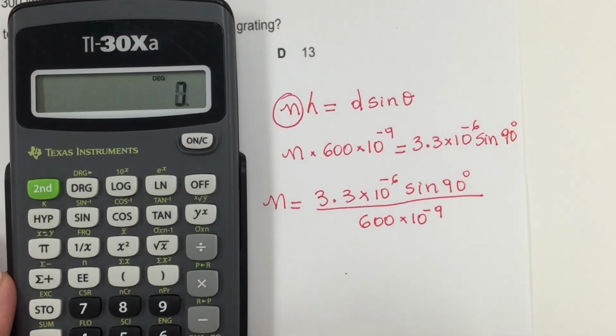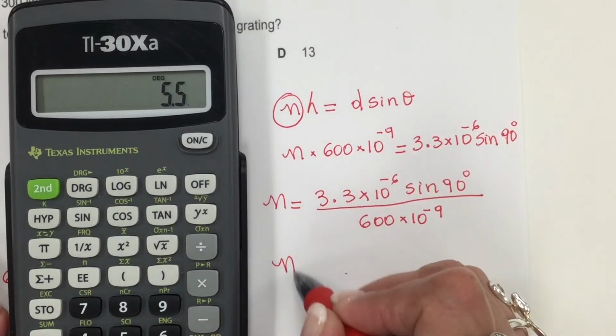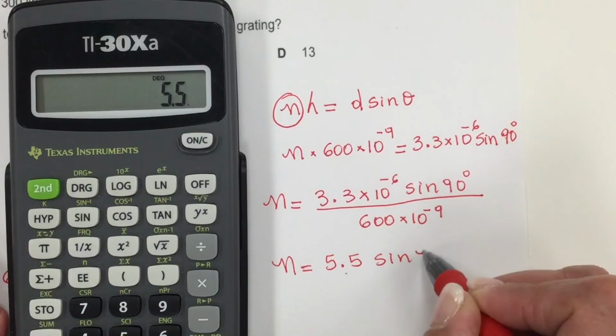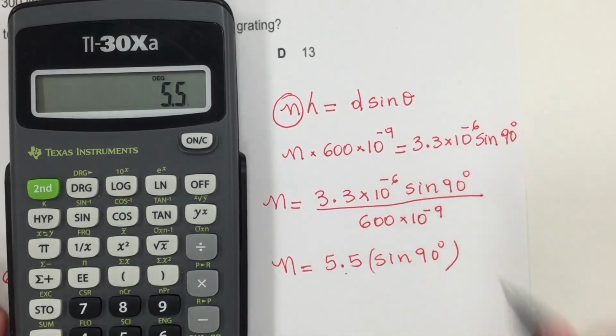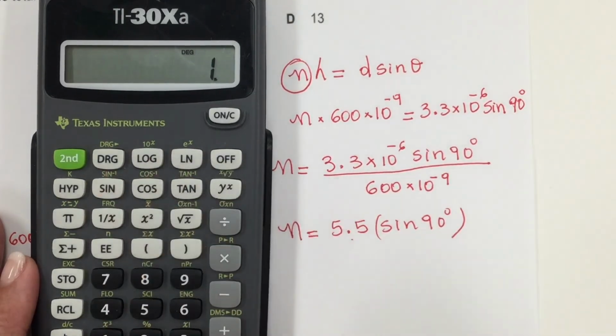Calculator time. So 3.3 EE negative 6 divided by 600 EE negative 9 is 5.5. So n is 5.5 times sine of 90. Sine of 90 is 1.